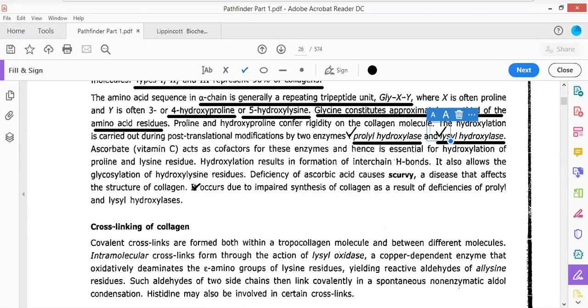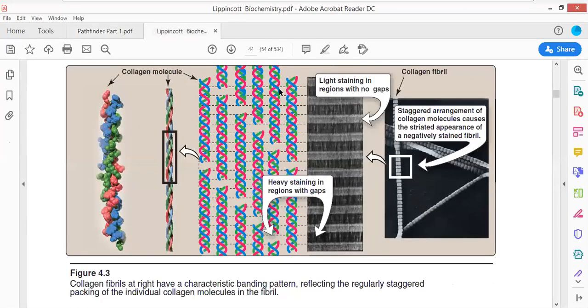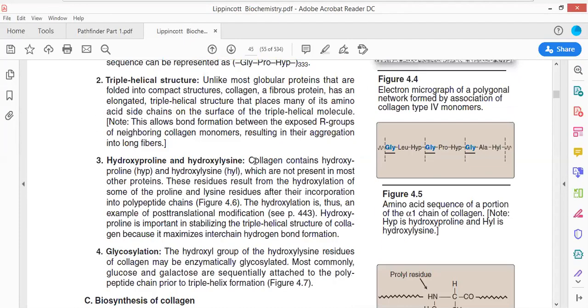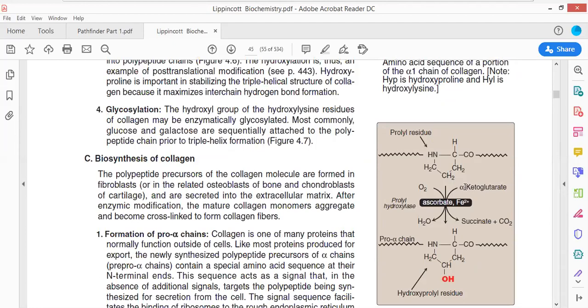Probably in the new book you will find the diagram. Now this is how the hydrogen bonding stabilizes the structure, and there are four side groups which are of utmost importance. Again, CSIR has asked the question twice or thrice. Which are the cofactors required for prolyl hydroxylase? Oxygen, alpha ketoglutarate, ascorbate, and ferric ion.